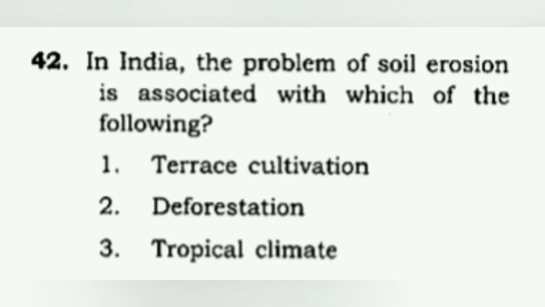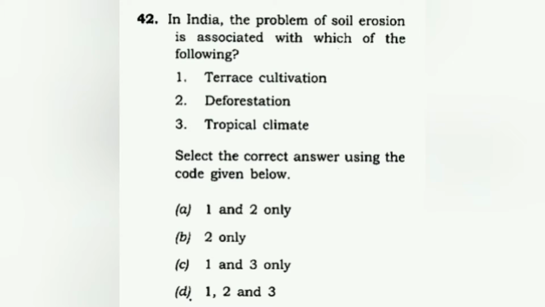The correct answer would be B, 2 only, because it's only deforestation, not terrace cultivation, because that's helpful for the environment. And tropical climate is a type of climate where some type of plant would survive, so soil erosion cannot be a particular problem there.